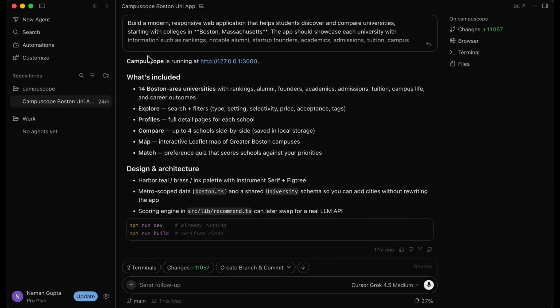It's named our application Campus Scope. We can change that, of course, but I actually really like it. And it's saying that it's running at port 3000. So if I take this link and paste it into my browser, I'm going to be able to access the application, and that's something we're going to do in just a minute.